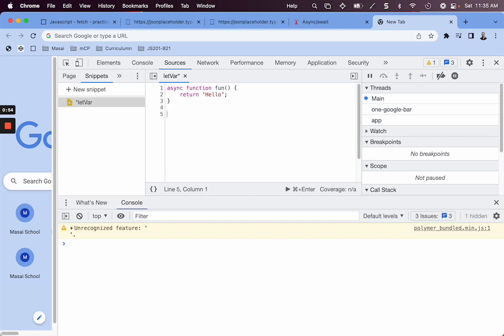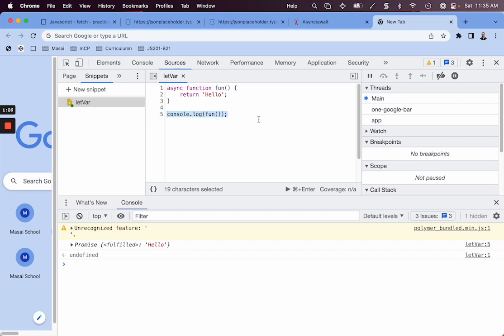Now when I invoke the async function, for example, so I am invoking the function, and if I run the program, we can see that it returns a promise. Even though we returned hello, it returns a promise, and we can see that it's already a fulfilled promise, but still it's a promise, right? So we have hello here, but it's a fulfilled promise.